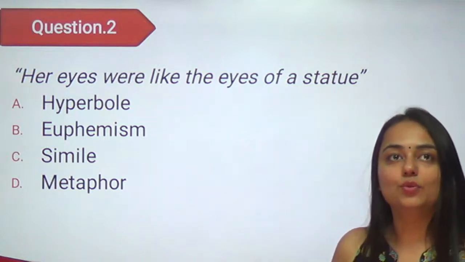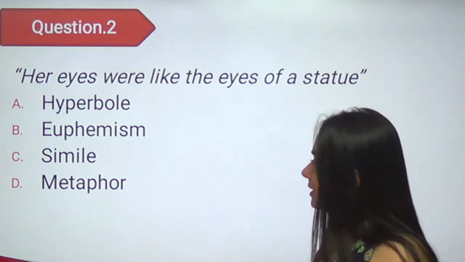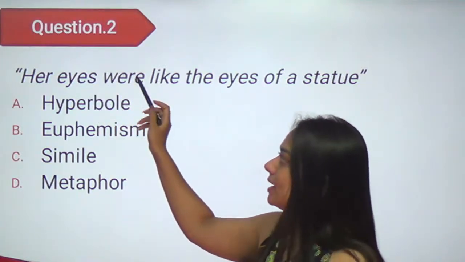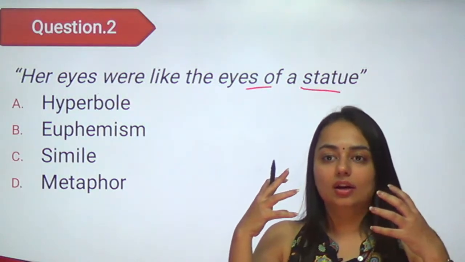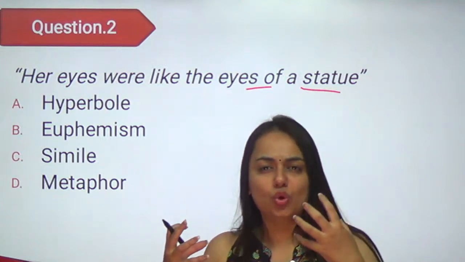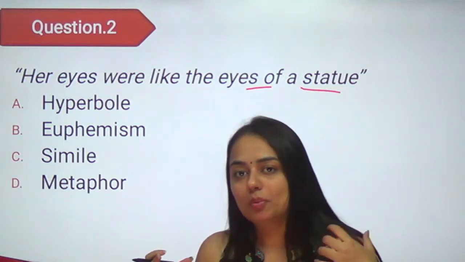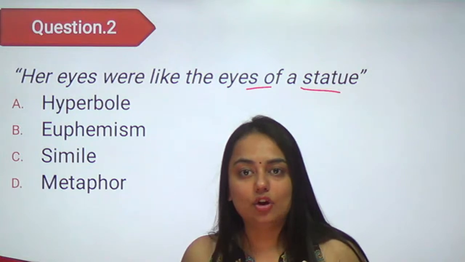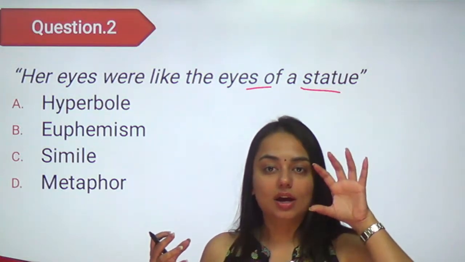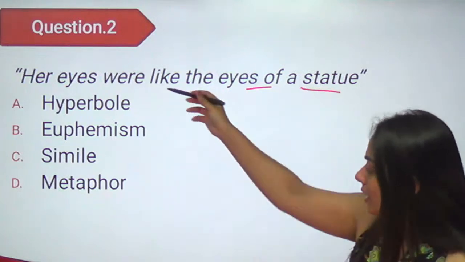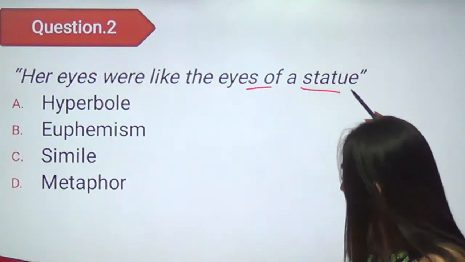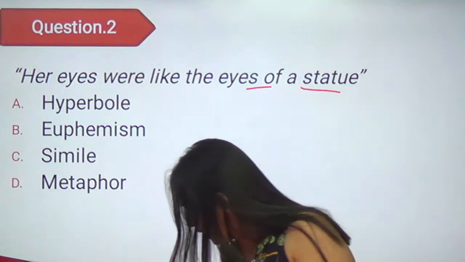This is a very easy one. Look at this now, the keyword. Her eyes have been compared to the eyes of a statue, which means they were, you can say, stony kind of eyes. Probably the person was very scared or she was numb. That is the reason her eyes looked lifeless. They looked stony. So her eyes, this female's eyes, have been compared to a statue's eyes.